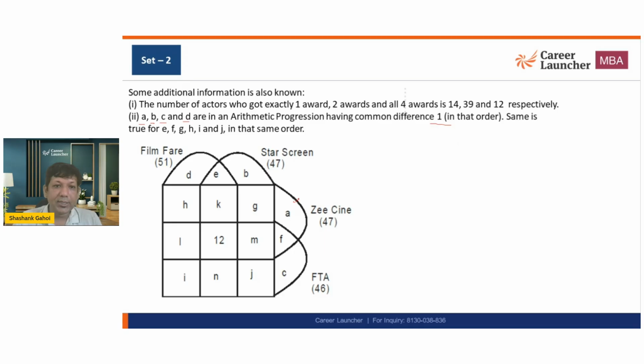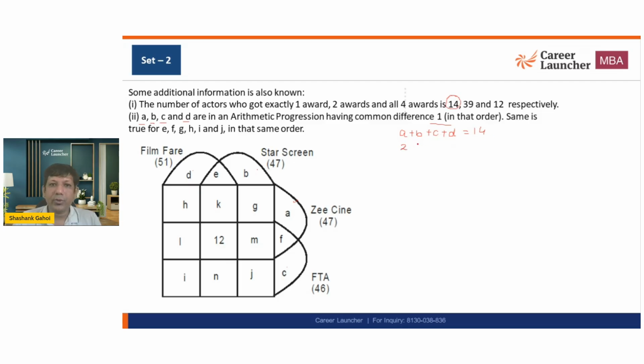Okay, so A is this, B is this, C is this, D is this, and these numbers are in AP, and all four values are exactly 1, and summation of exactly 1 is 14. So the question is saying that A plus B plus C plus D equals 14, and this is an AP with a common difference of 1. So I can say 1, 2, 3, 4, sum comes out to be 10. 2, 3, 4, 5, sum comes out to be 14.